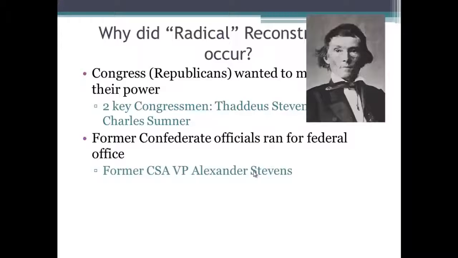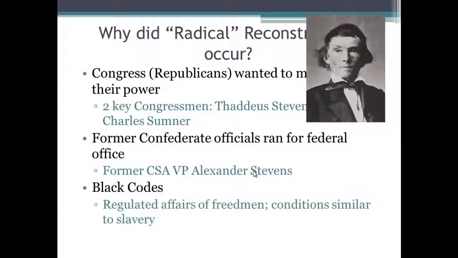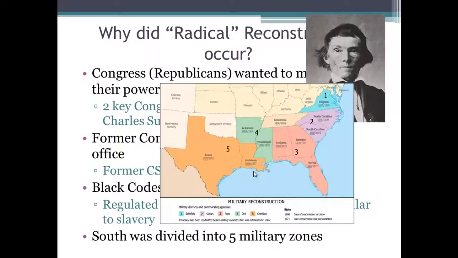We have this guy, Alexander Stephens, who was the vice president of the Confederate States of America. He became a senator in the U.S., so the North was furious. The radical Republicans were furious, wondering what on earth they fought the Civil War for. The South also instituted black codes, which regulated affairs of freedmen or former slaves, and conditions were very similar to slavery. So again, what was the war fought for if conditions were going to be very similar?